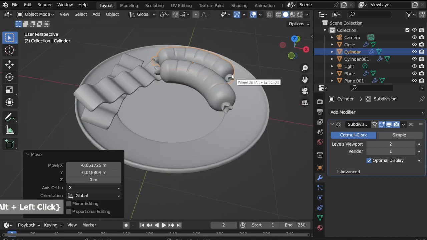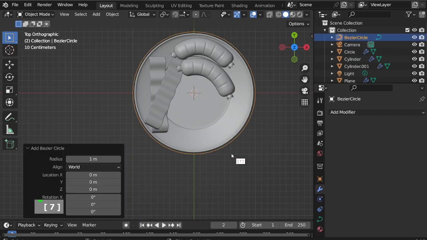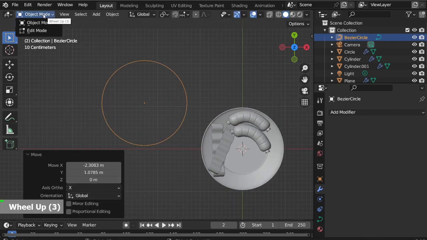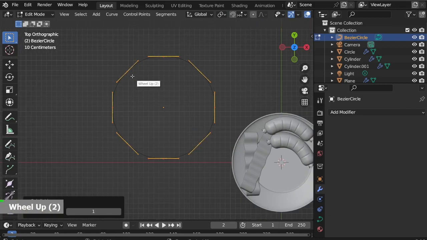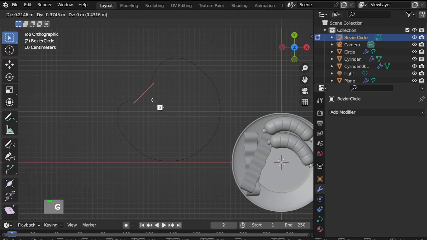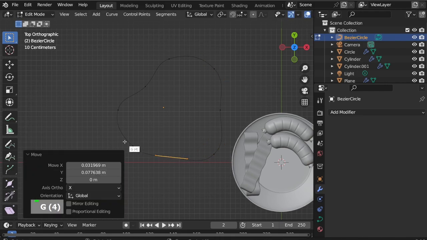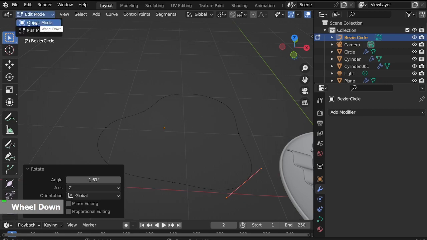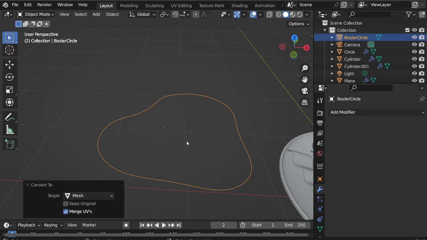Next, for the egg, Shift A, Curve, Circle. Go to edit mode, right-click, Subdivide. Shaping the egg white. Back to object mode, right-click, Convert to Mesh.